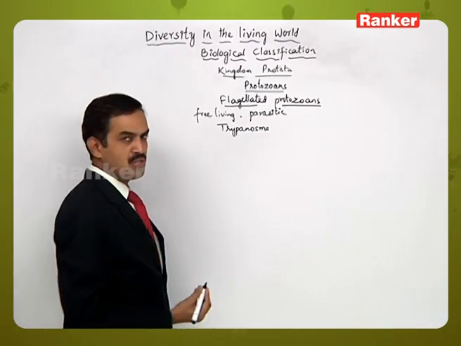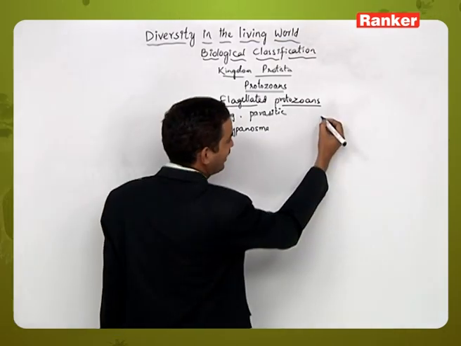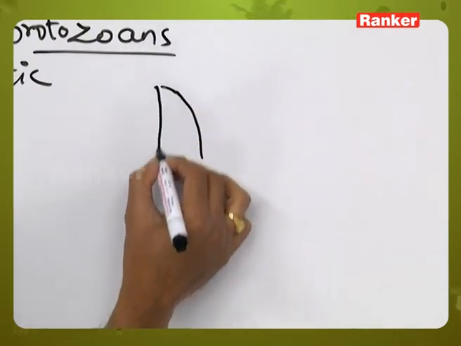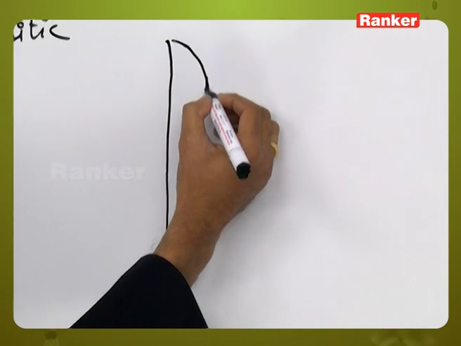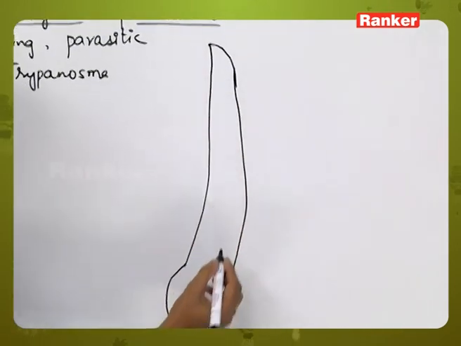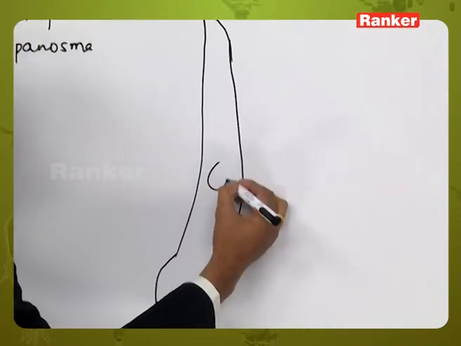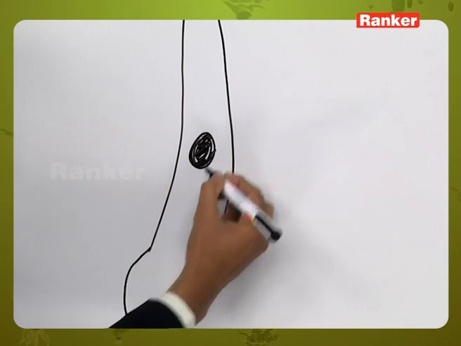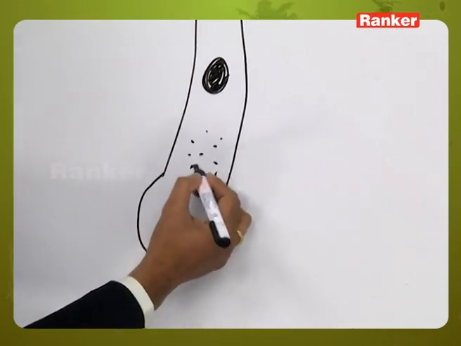These are also unicellular in nature. If you observe the structure of trypanosoma, it has a unicellular structure, inside which the nucleus is present along with the cytoplasmic content.